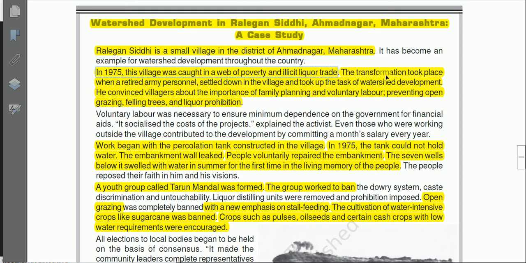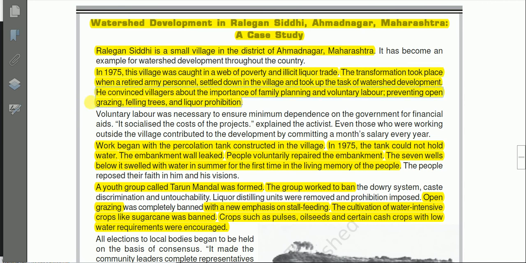The transformation took place when a retired army personnel settled down in the village and took up the task of watershed development.